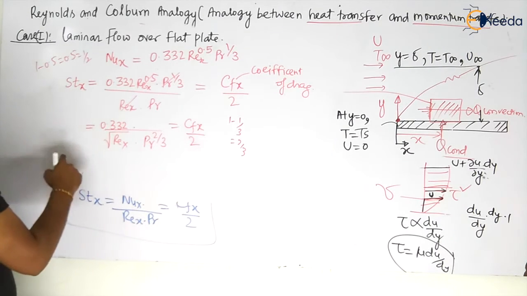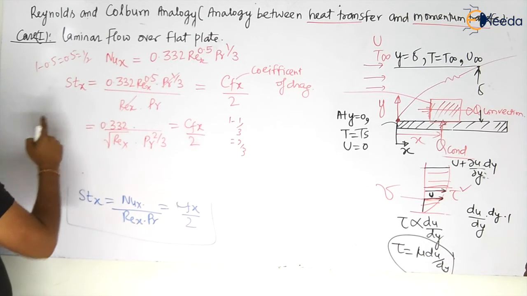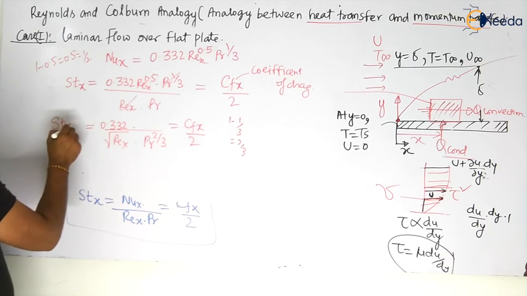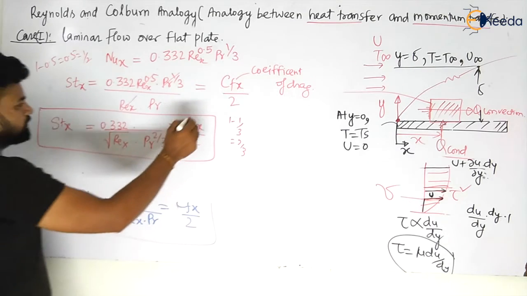So from here you can see, if I take this term to this side, this will be your relation between the Stanton number and the coefficient of drag Cfx.